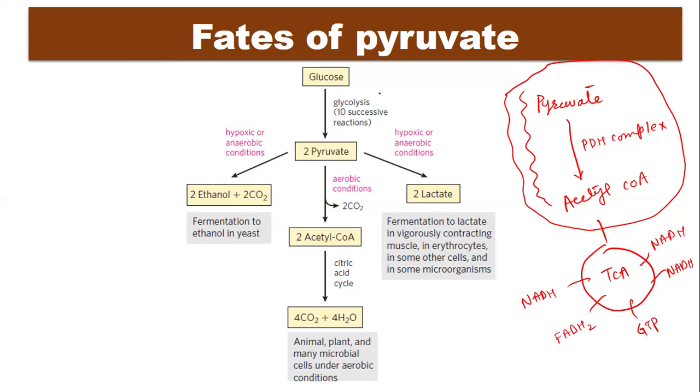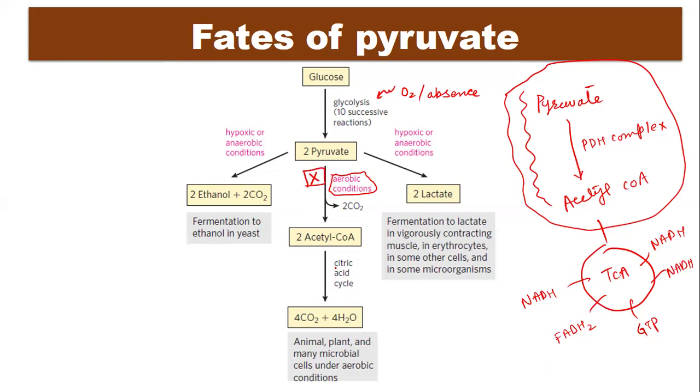The process of glycolysis doesn't depend upon oxygen availability. The presence or absence of oxygen does not affect this process. But the further two stages, the TCA cycle and electron transport chain, will take place only in aerobic conditions. So if you are engaged in high muscular activity, in high physical activity, or if there are hypoxic or anaerobic conditions, then glycolysis will take place, but the pyruvate will not enter into the TCA cycle.